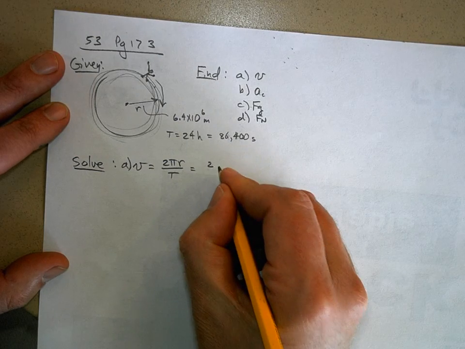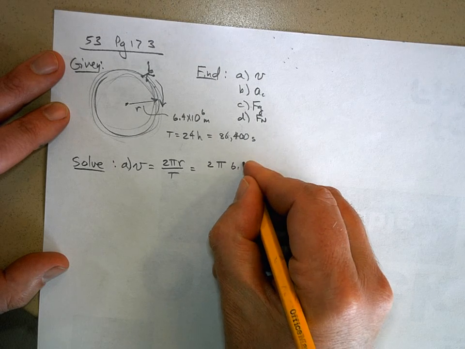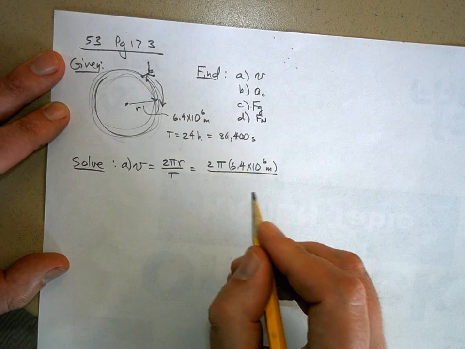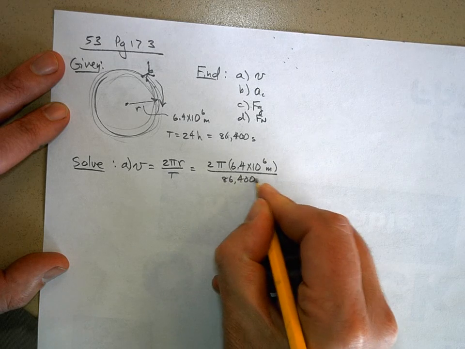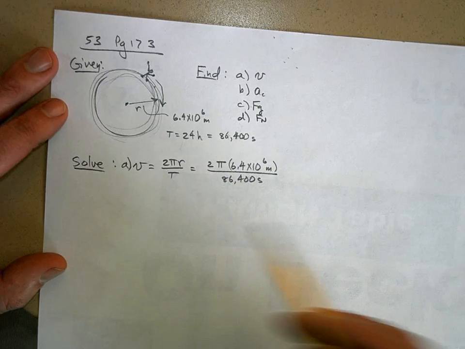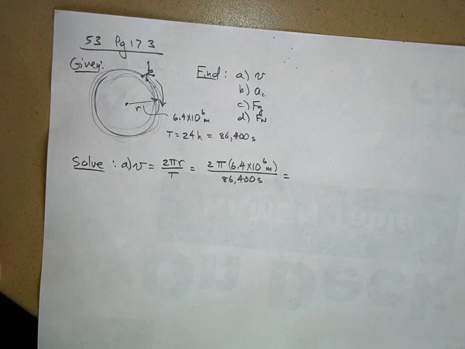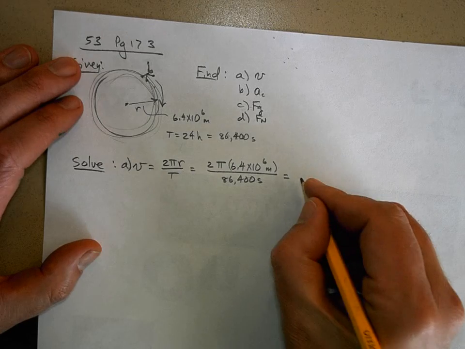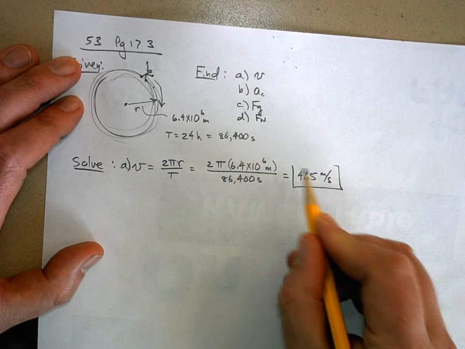So this is going to be 2 pi times r, which is 6.4 times 10 to the 6 meters, divided by the period, which is 86,400 seconds. And notice I'm showing my units and everything. When you punch that into your calculator and round it off, this is going to give me a velocity of 465 meters per second. And that's my answer to part A.